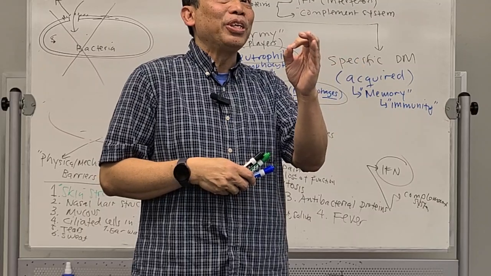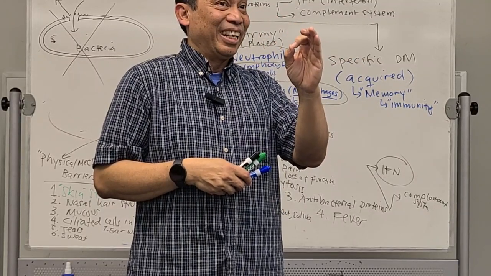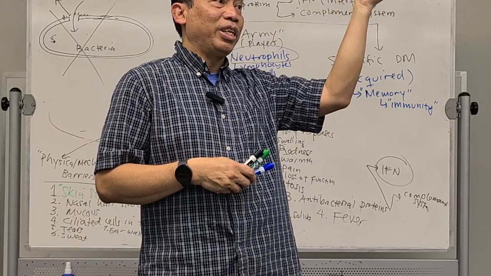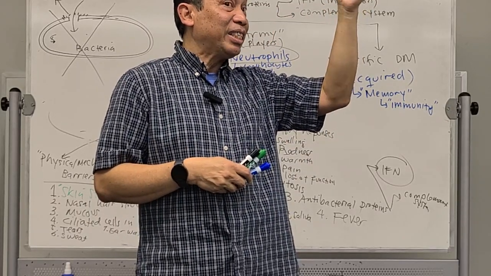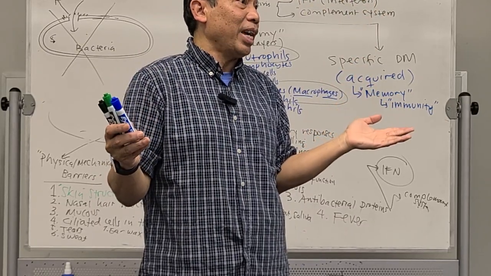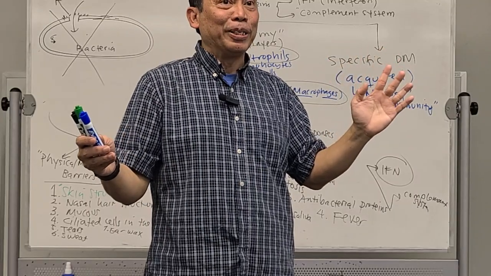That's the time you usually have to take what? Tylenol, the fever reducer. You cannot just let your fever go above 103. It is dangerous. But if it is still 101 or 99, that's actually a good fever for us. Can you follow this? It's part of our defense mechanism.